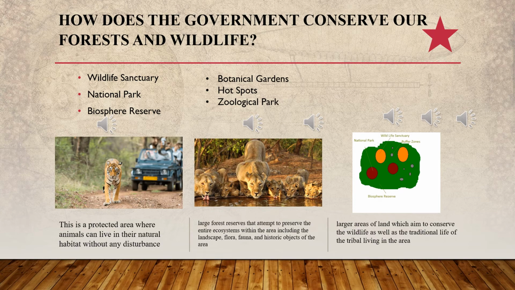Another aim of developing a biosphere reserve is to spread awareness to lead an eco-friendly life in adherence to biodiversity conservation. In the image available in this slide or in your notes, you can find that a biosphere reserve has national parks, wildlife sanctuaries, buffer zones, and multiple zones inside a single area. So these are very large areas in which multiple things are there.